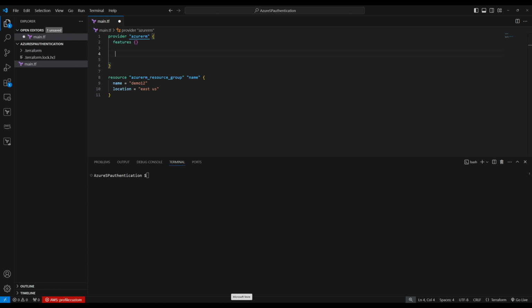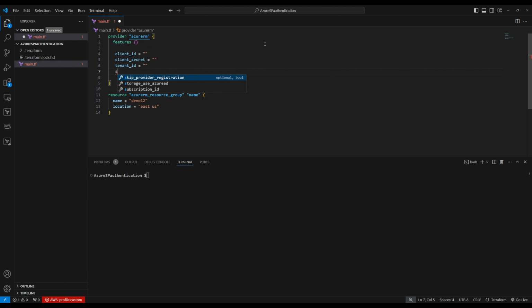So we created a service principal, we created a secret, and we assigned contributor access to that service principal. Now it's time to update our provider block. The provider block needs client ID, client secret, and it also needs tenant ID and subscription ID.